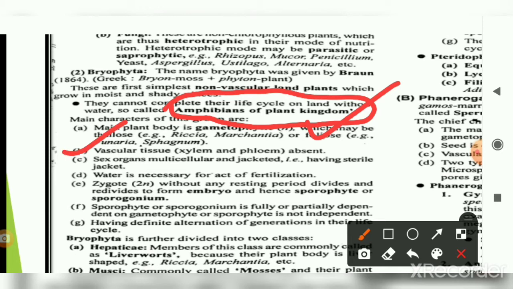Vascular tissue means the xylem and the phloem. We know about that. The xylem is the water conducting tissue and the phloem is the food conducting tissue. That's why these are the vascular tissue. But in the case of the bryophytes, the xylem and the phloem, that is the vascular tissue, are absent.